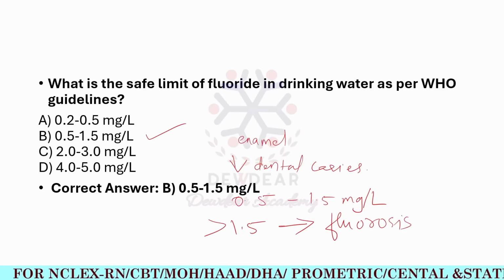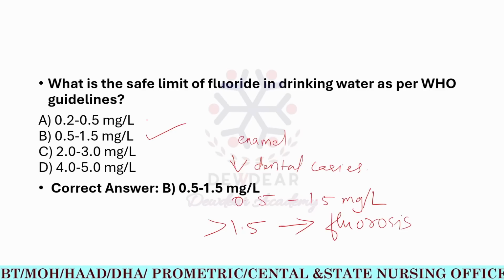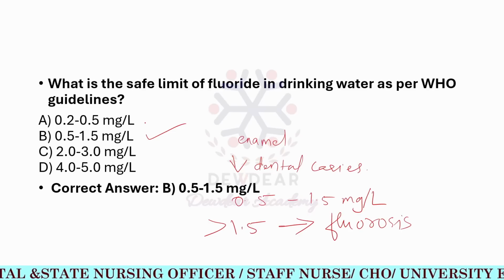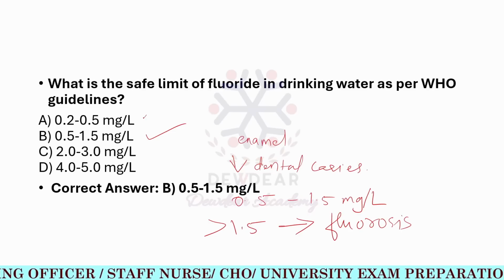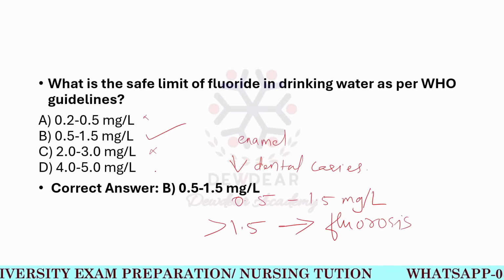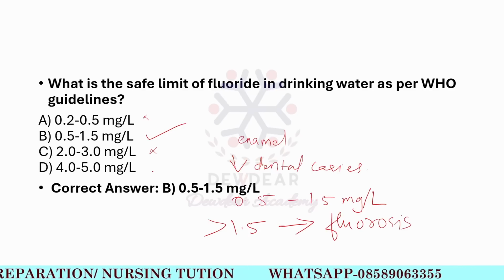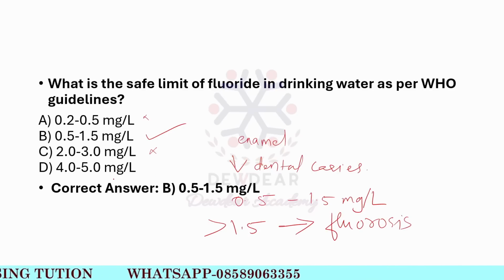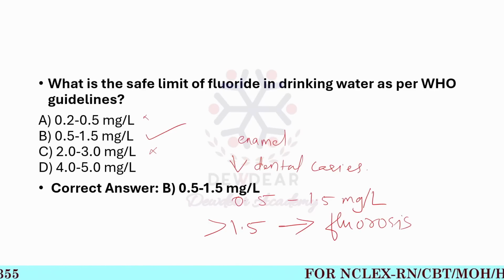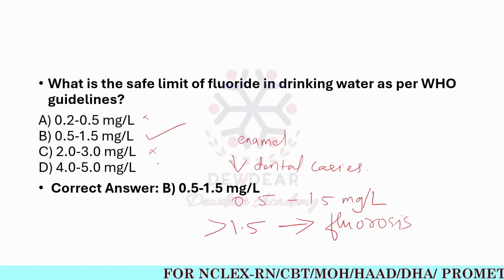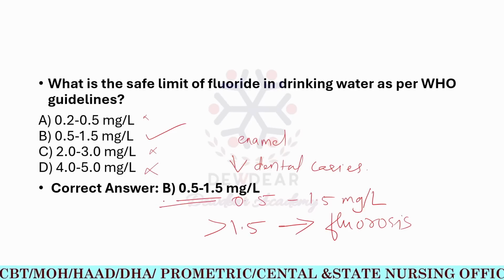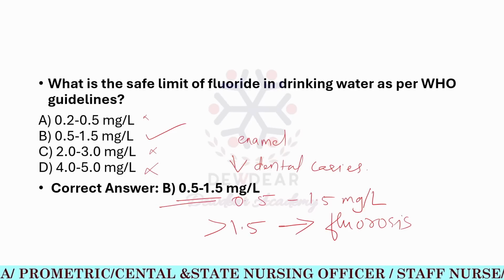If you are considering 0.2 to 0.5, these are low fluoride levels, and that is not effective for preventing dental caries. Then 2 to 3 means higher fluoride concentrations, which increase the risk of fluorosis. 4 to 5 means levels above 4 can lead to very serious health issues like skeletal fluorosis and severe dental fluorosis, so this is also not the correct answer. 0.5 to 1.5 is the WHO recommendation of the fluoride level in drinking water.